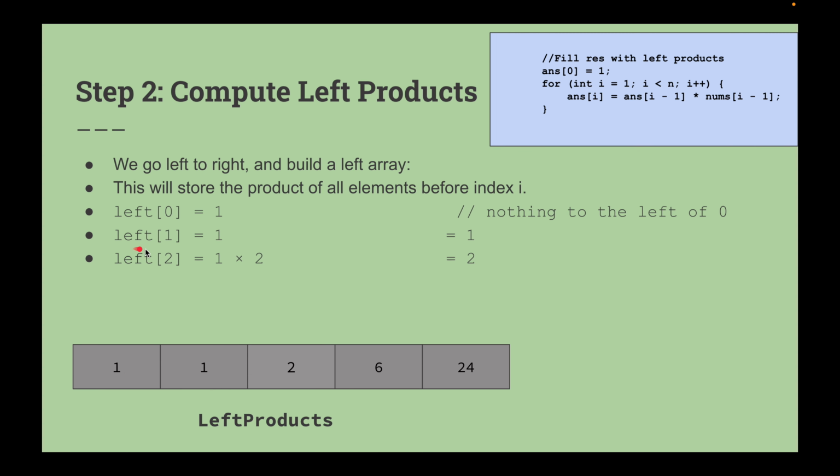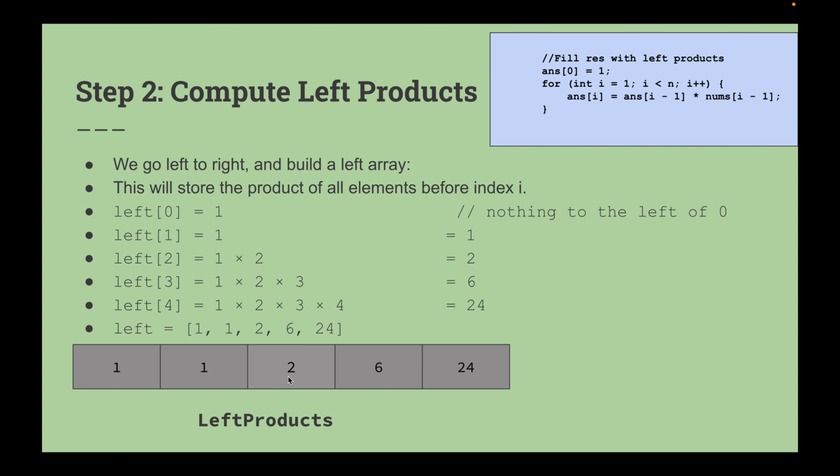But at left at 1 we have 1, so we multiply 1 into 1 and you get 1. But at 2, what do we have? 1 into 1 into 2, so it will come to 2, right? Like that we continue, and we'll get 1 into 2 into 3, which is 6, like this. Okay, and finally you will get this value.